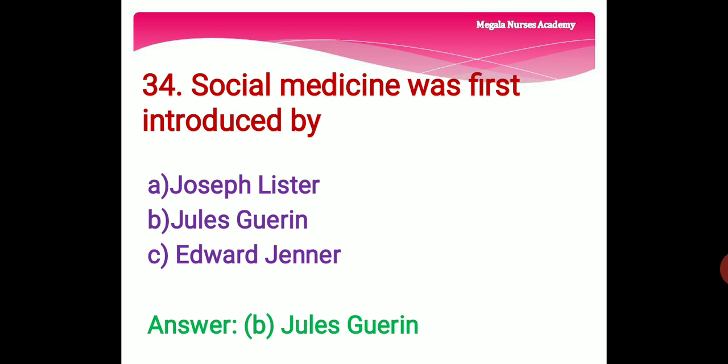Option C is Edward Jenner. He is an English physician and a scientist who pioneered the concept of the vaccine. So the right answer is option B, Jules Guérin. Social medicine was first introduced by Jules Guérin.